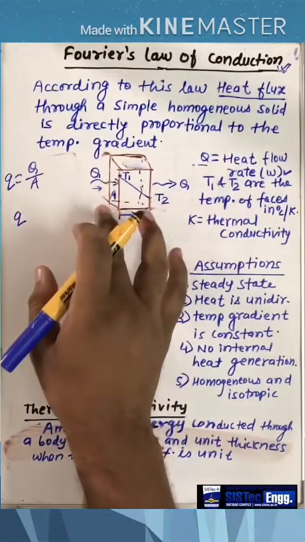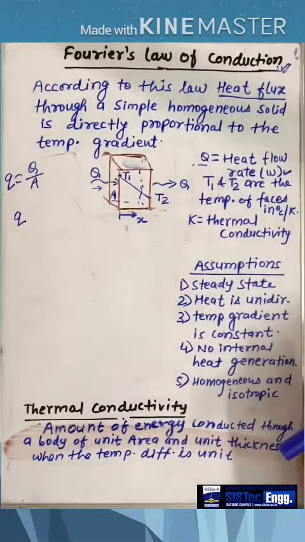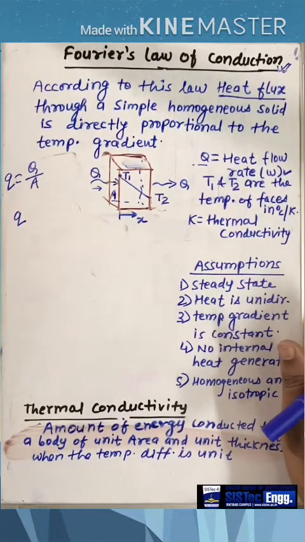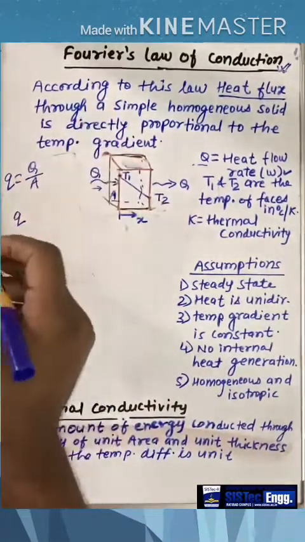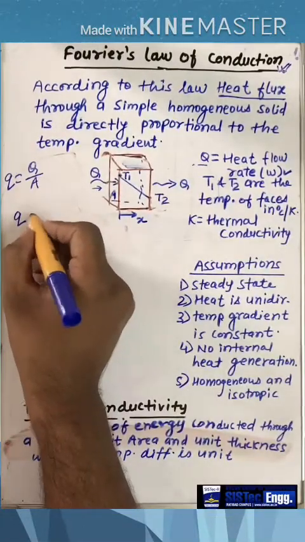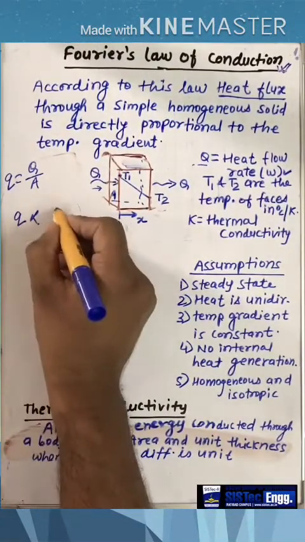So according to this law, heat flux through a simple homogeneous solid, means it is a solid. Yes, it is a solid right now in this case, but there may be liquids and gases. So Fourier's law is applicable for solids, liquids and gases. The condition is that the solid should be stationary, and if we are applying Fourier's law of conduction to liquids and gases, they should also be in a stationary condition. There should be no mass movement, as we already studied in the previous lecture. So according to this law, heat flux through a simple homogeneous solid is directly proportional to the temperature gradient.